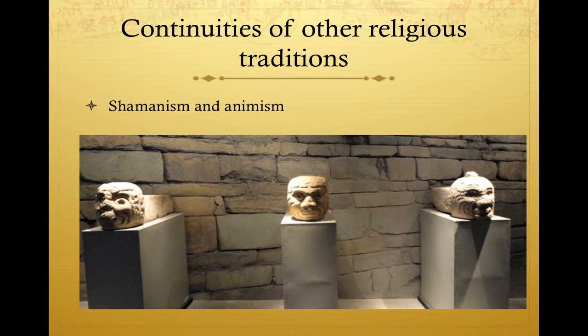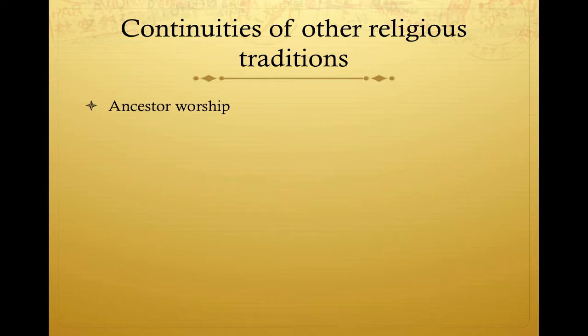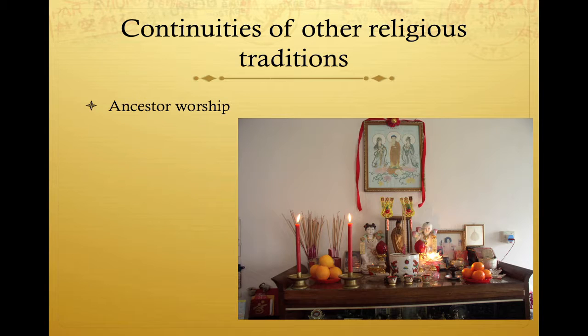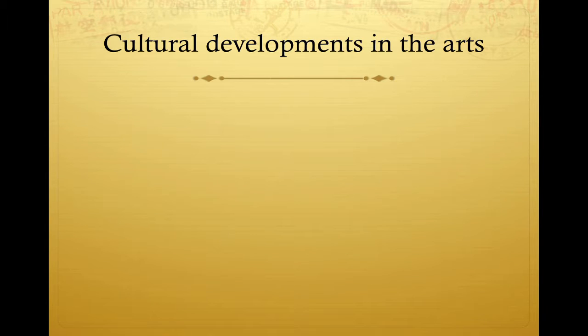Other cultures, such as the Bantu in Africa, followed these beliefs. Ancestor worship. Two examples of ancestor worship were found in Bantu cultures and in East Asia, particularly China. In China, the Confucian tradition fit neatly with pre-existing traditions of ancestor worship. And the last section in this main concept is cultural developments in the arts.